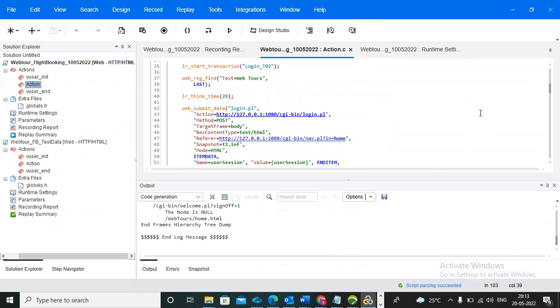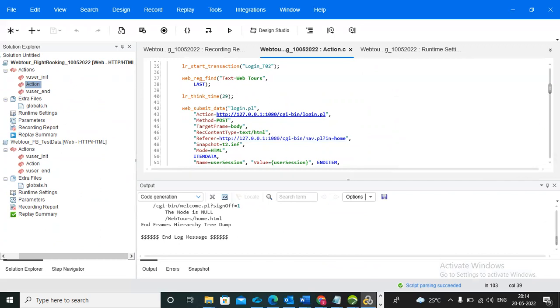Otherwise, if you don't have user data, you need to prepare your own. Like I already gave, the sign up script one. Using that, you need to sign up and create your own. Maybe you have a database. Through the database, you need to get the data, since we have access. Then through the DB, we need to get the data.